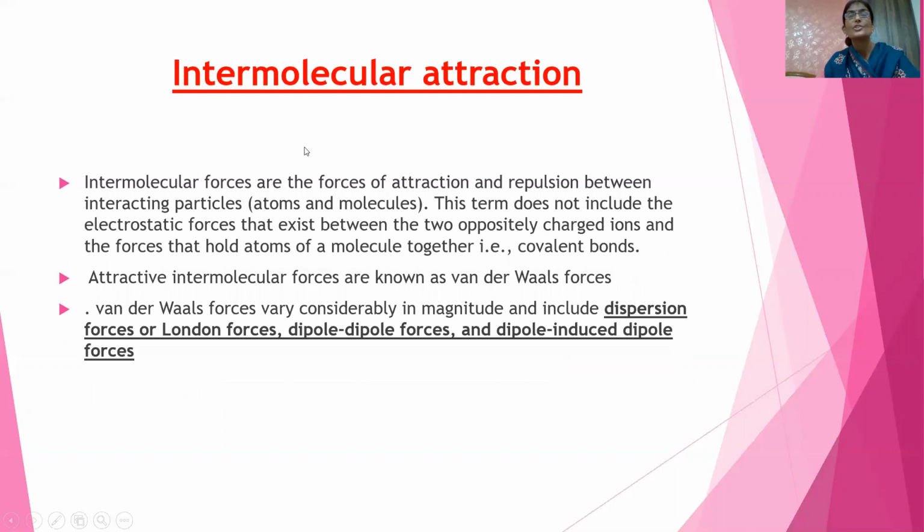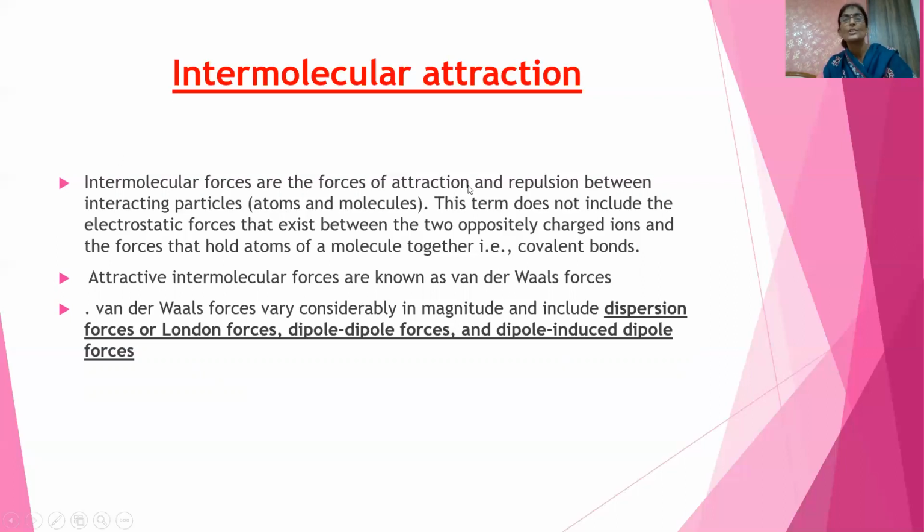Now, intermolecular attractions. What is intermolecular attraction? In the last chapter, chemical bonding, we studied why two atoms join together to form a molecule, covalent bond and ionic bond. Those exist between atoms or ions, but right now we are studying intermolecular attraction, meaning the attraction between two molecules, or attraction between two atoms that are not able to form molecules.